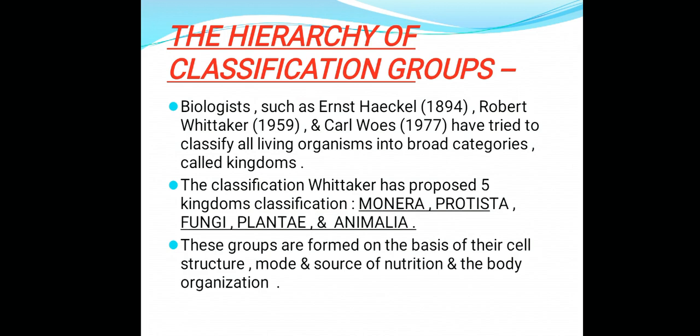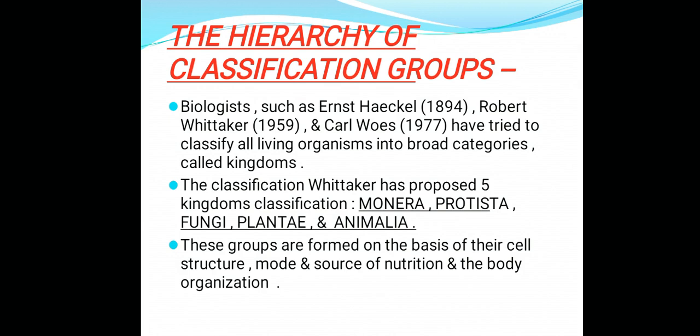A question may come: write the 5 kingdom classification of Robert Whittaker. The answer is Monera, Protista, fungi, plantae and animalia. This classification is based on cell structure, mode and source of nutrition and the body organization.